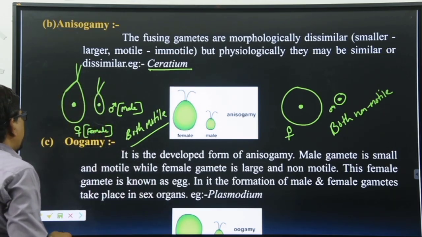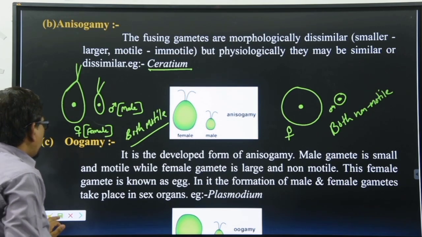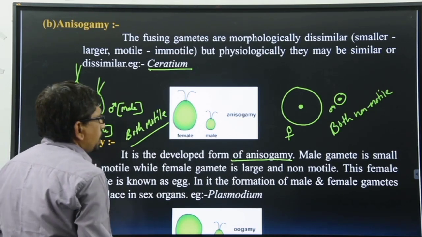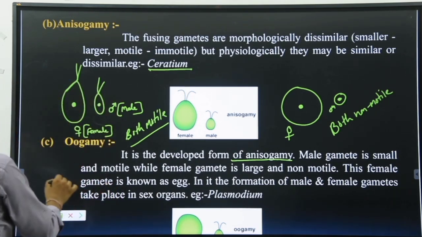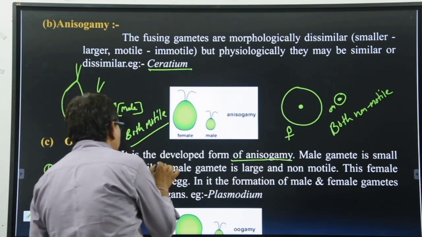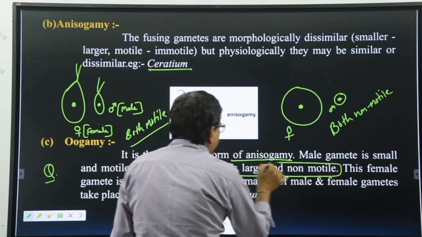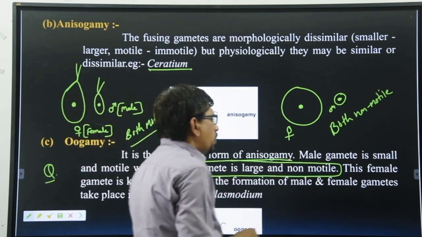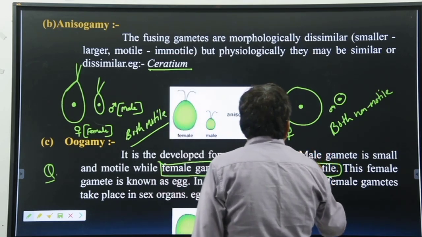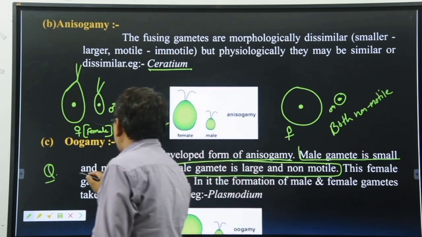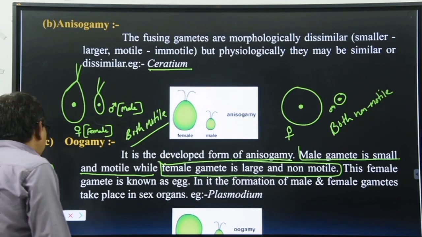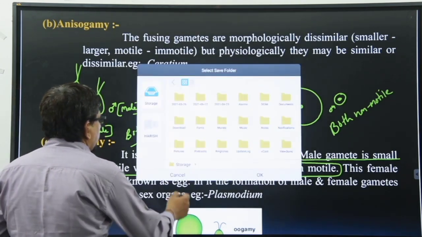Third one is known as oogamy. What is the meaning of oogamy? We can say oogamy is developed from anisogamy. It is a type of anisogamy. But here is a very important thing for the medical question. The female is always large and non-motile. ये क्वेश्चन आ चुका बच्चों, ये देखना यही क्वेश्चन है मेडिकल के अंदर. The female is large and non-motile and the male is always motile. Male is small and motile. So that is the main characteristic feature of this oogamous type. Clear है?